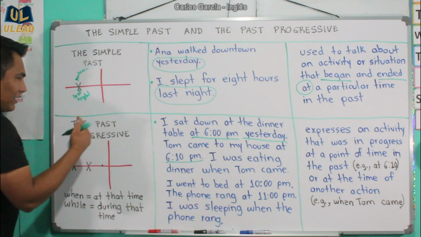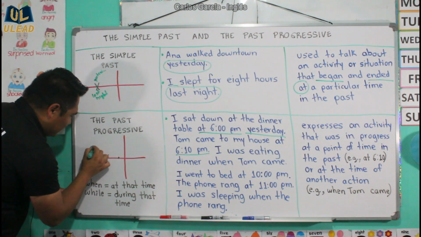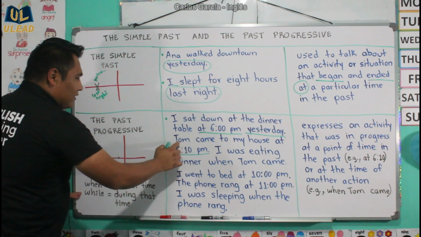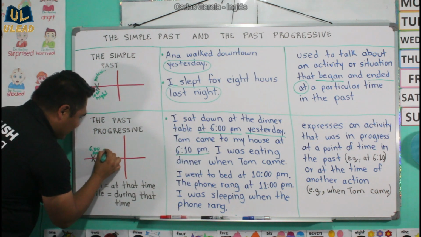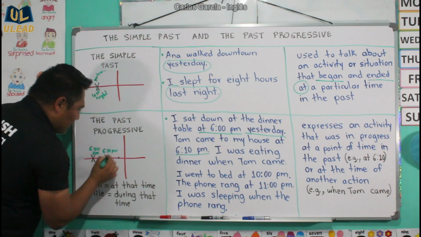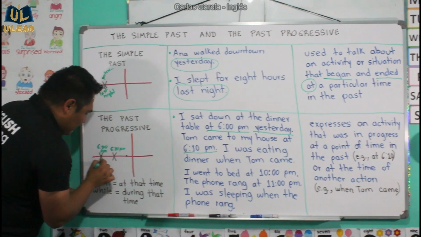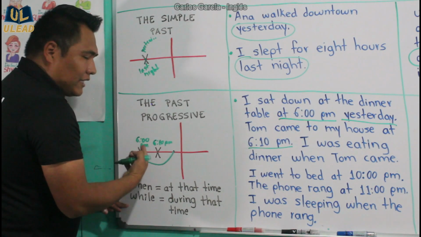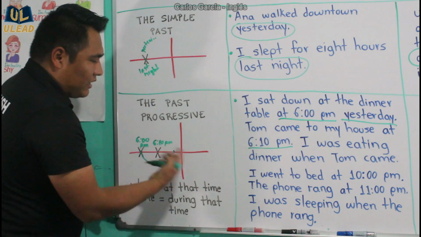Now let's look over here. The action began right here, 6 p.m. And now it says here that Tom came to my house at 6:10 p.m. So while I was eating, I didn't finish eating at this particular time, so it took me longer than just 10 minutes.